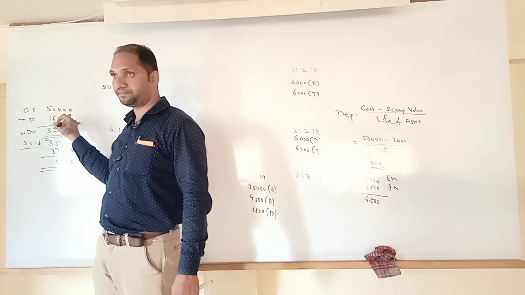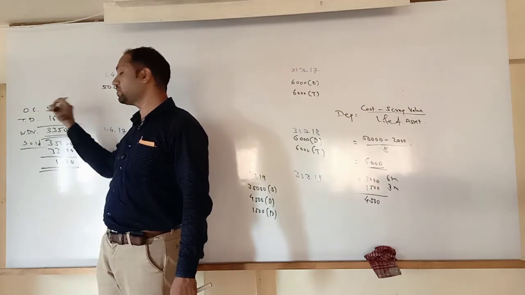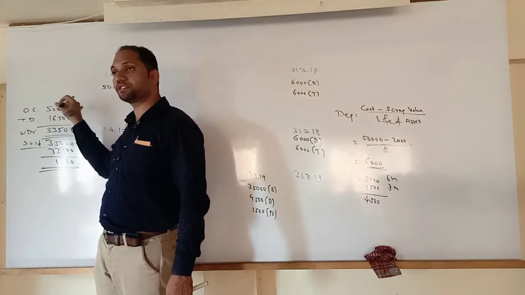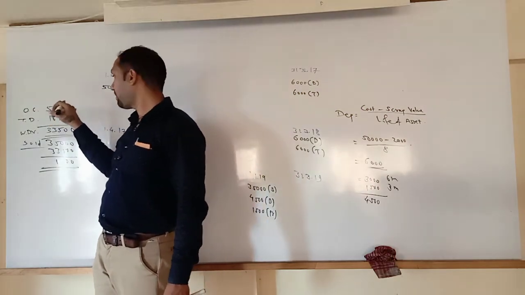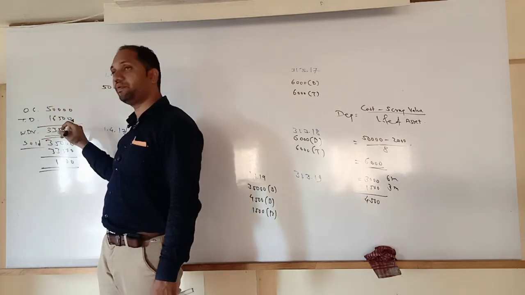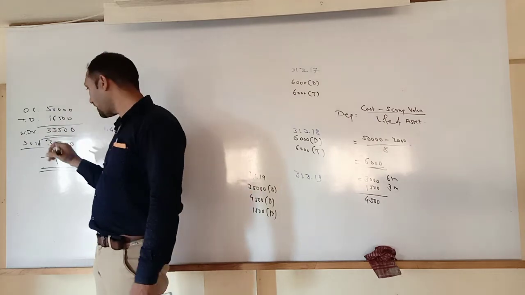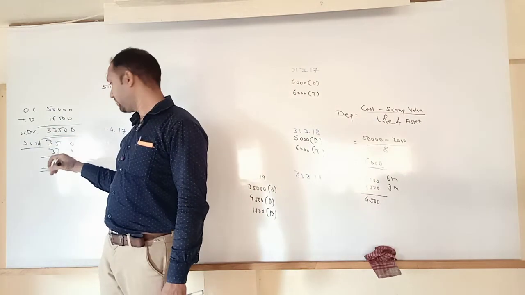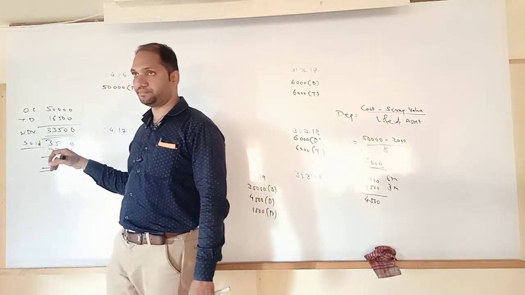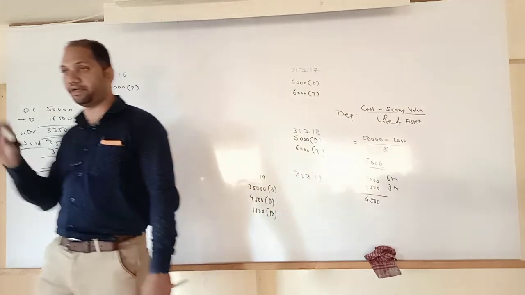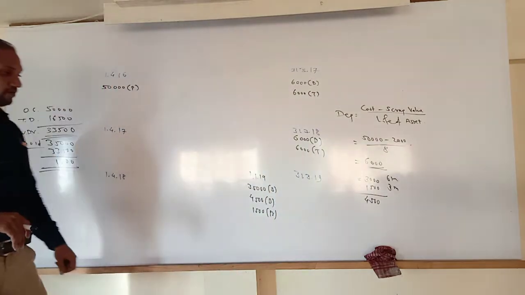Okay. By deducting this amount from the original cost, at which price we purchased this asset, 50,000, by deducting this depreciation we got the WDV. Means at this price we need to sell it, 33,500. But we sold at 35,000. So we earn 1,500 extra. 1,500 is our profit. Okay. So here I have taken profit.